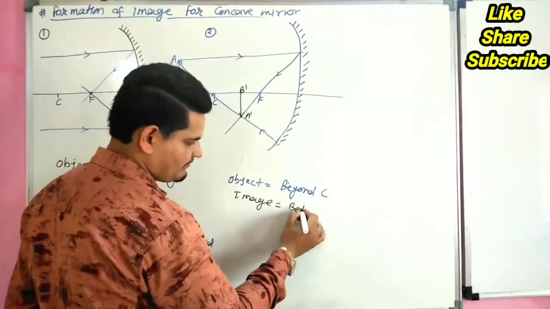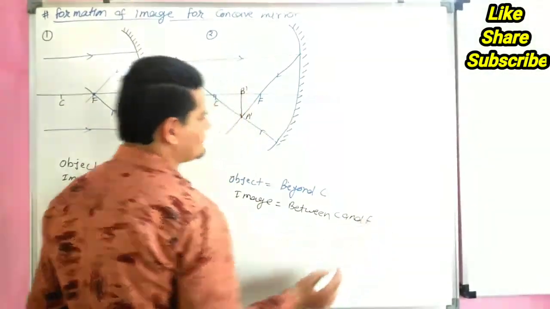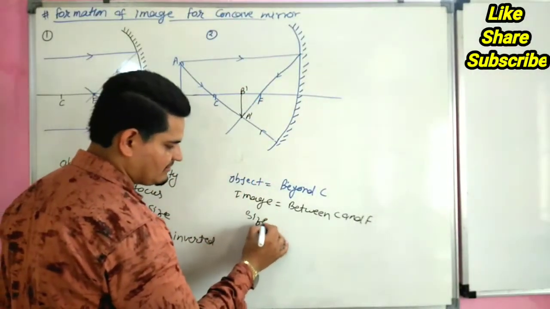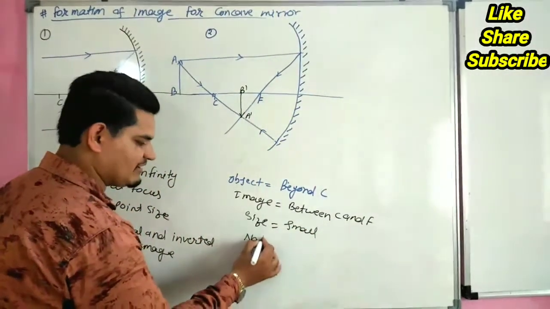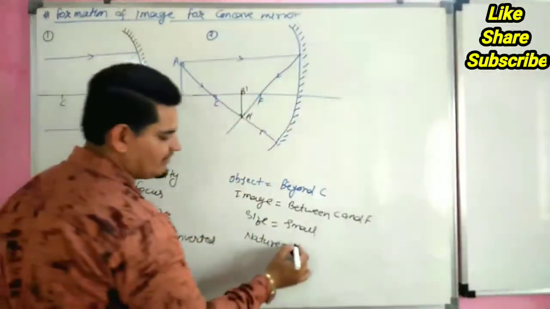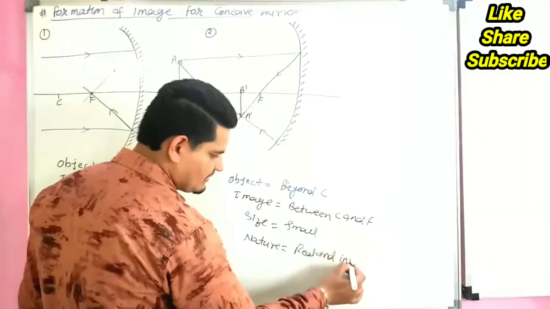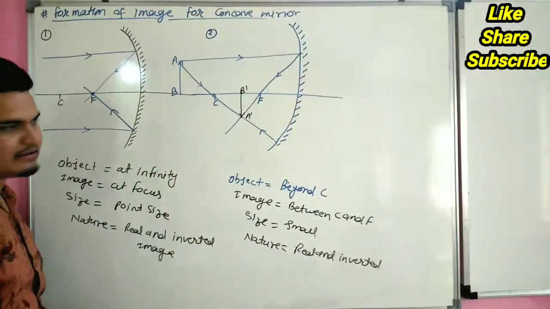Image forms between C and F. The size of image is small. And nature of image is inverted, real and inverted. Now our third case,